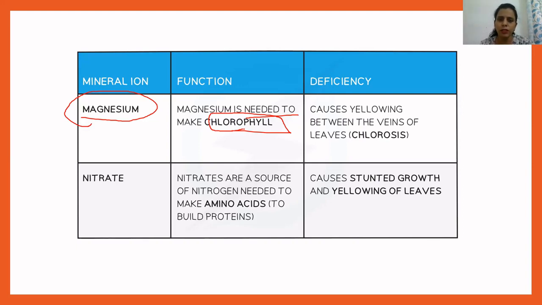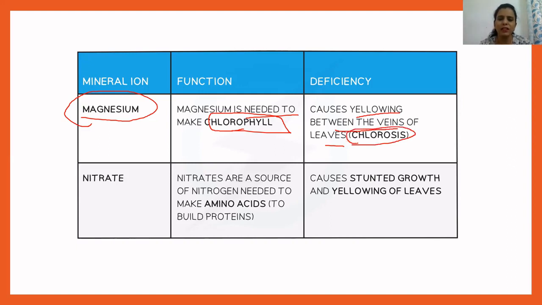And why is chlorophyll important? Chlorophyll is required in order to trap sunlight energy for the process of photosynthesis. And in case there is not a sufficient amount of magnesium available to the plant, if there is a deficiency of magnesium ion in the plant, what will happen? This causes yellowing between the veins of the leaves, and this disease is called chlorosis. So what this disease is known as in plants is chlorosis.